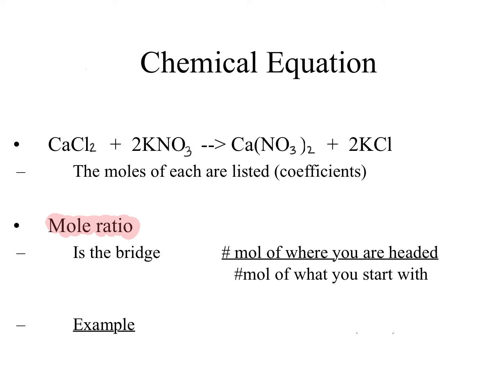So say I started off with 25 grams of calcium chloride, and I want to know exactly how many grams of calcium nitrate would be made. Well, this is what we're going to do. We're going to do a stoichiometry problem, and it's going to contain this mole ratio.